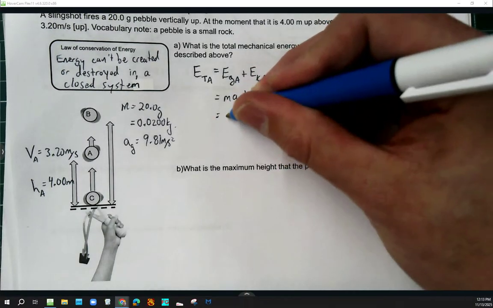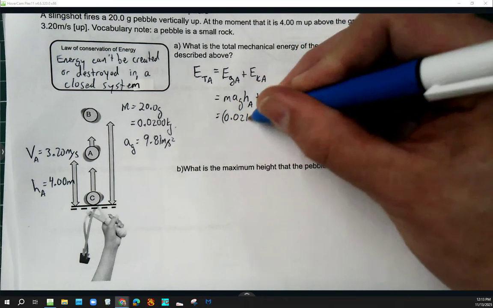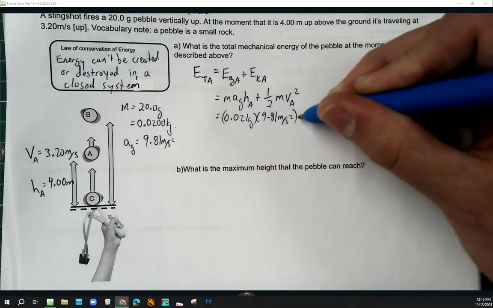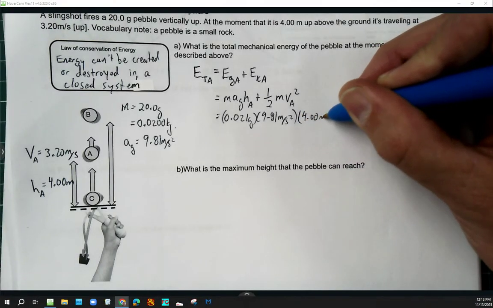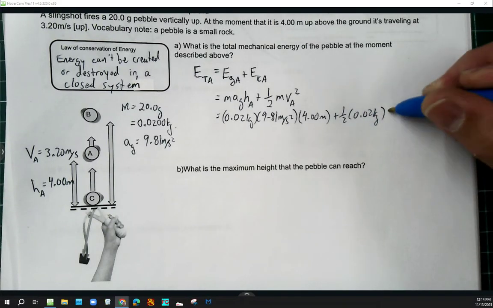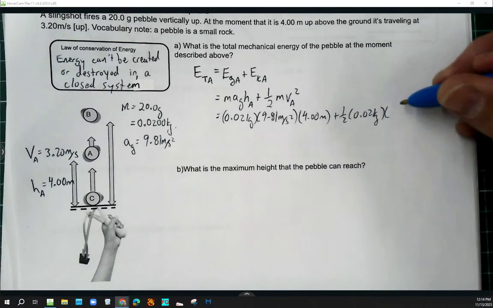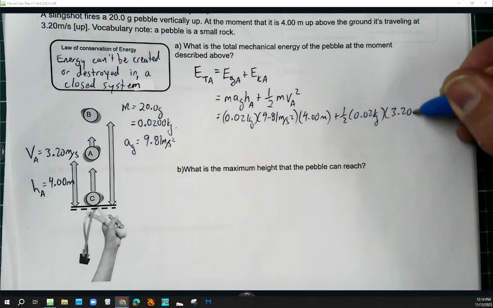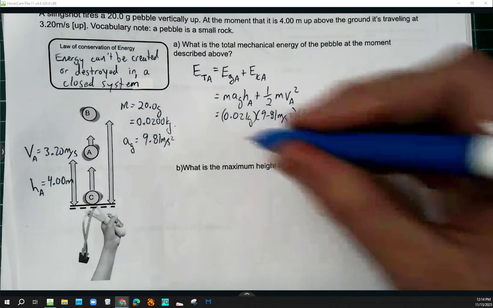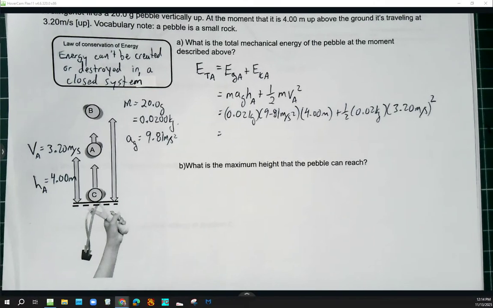So we've got 0.02 kilograms times 9.81 meters per second squared. And people with calculators, you're going to help me out on this one. Times height A, 4.00 meters plus 1/2 times 0.02 kilograms times, what was it? VA was 3.20 meters per second. Don't forget to square that speed. Most common mistake with this particular calculation, square that speed at the end. And just to make sure we get that good lucky feeling, there are a couple of 8s in the answer. You'll know that you have it when you have a couple of 8s in the answer.